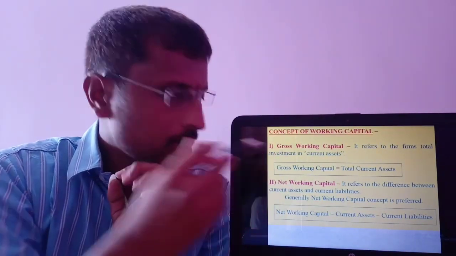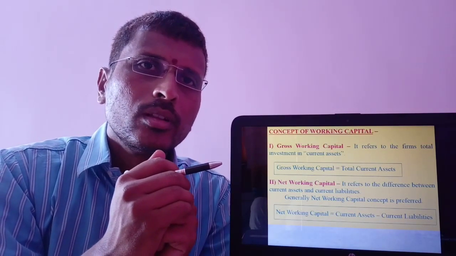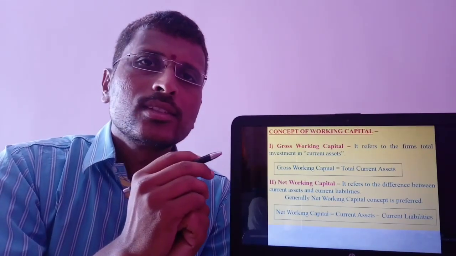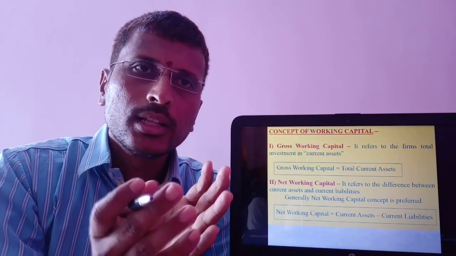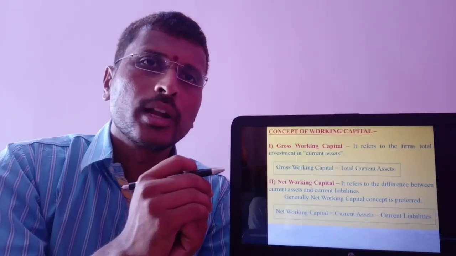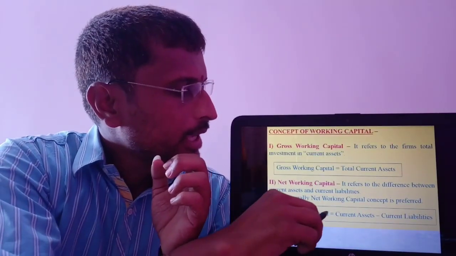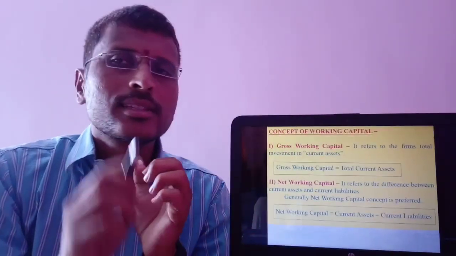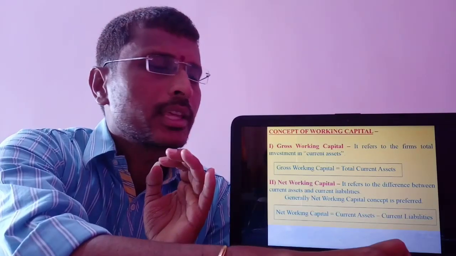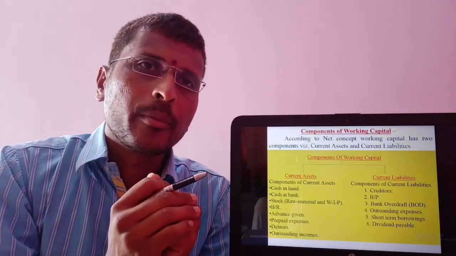The next concept is net working capital. According to the net working capital concept, the difference between current assets and current liabilities is called working capital, or the excess of current assets over current liabilities is called net working capital. In mathematical language, net working capital is equal to current assets minus current liabilities, and generally this net working capital concept is preferred.